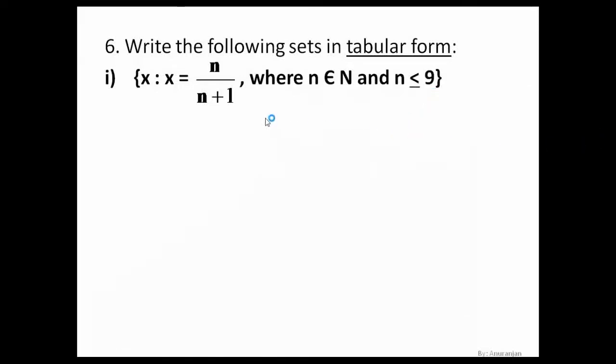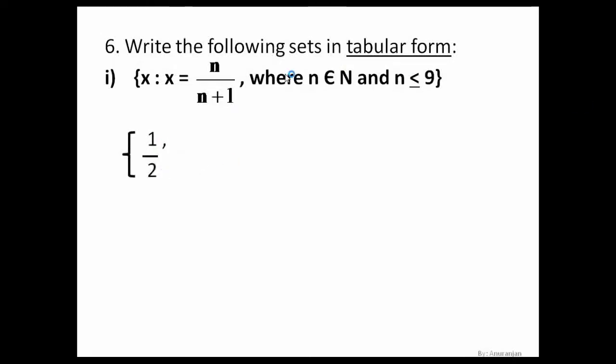So here n belongs to natural numbers, and n is less than or equal to 9. It means it will start from 1 and the last value of n that we will take will be 9. So let's substitute the first natural number 1. If I take n as 1, it will be 1 by 1 plus 1, which gives 1 by 2. So the first element will be 1 by 2.